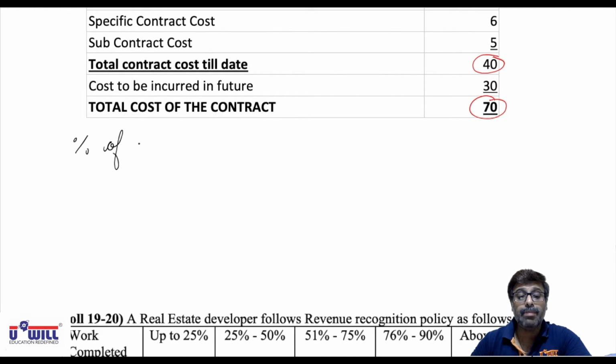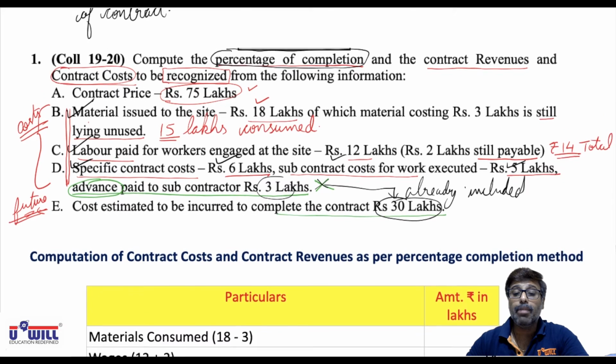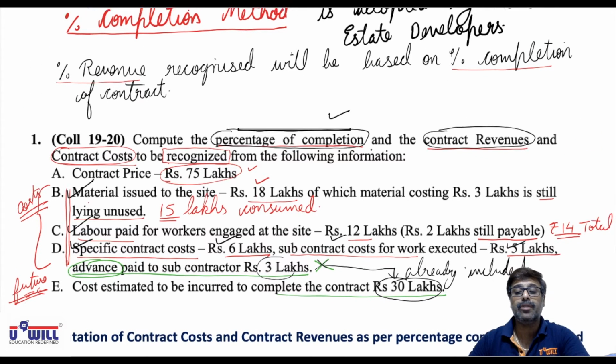Percentage of completion is equal to 40 lakhs upon 70 lakhs into 100. So far we have done work of 40 lakhs out of 70 lakhs. So all of you do 40 lakhs divided by 70 lakhs into 100. 57.14 percentage of work is already done. What is this percentage of completion? Now based on this percentage of completion, what is the revenue we will recognize in the books of accounts?